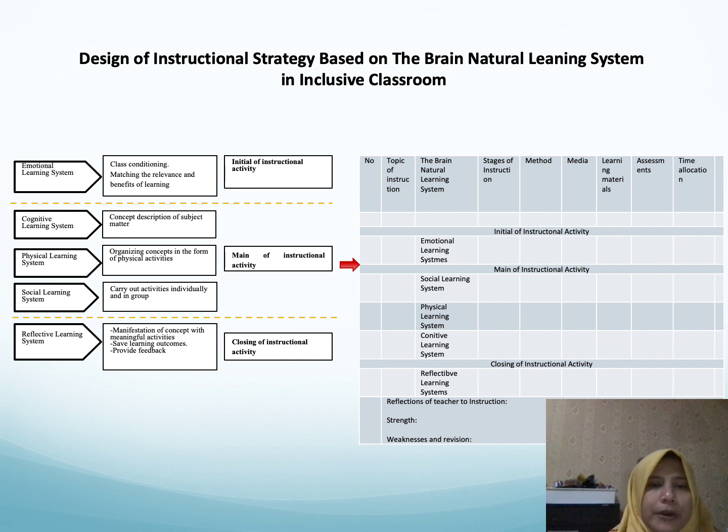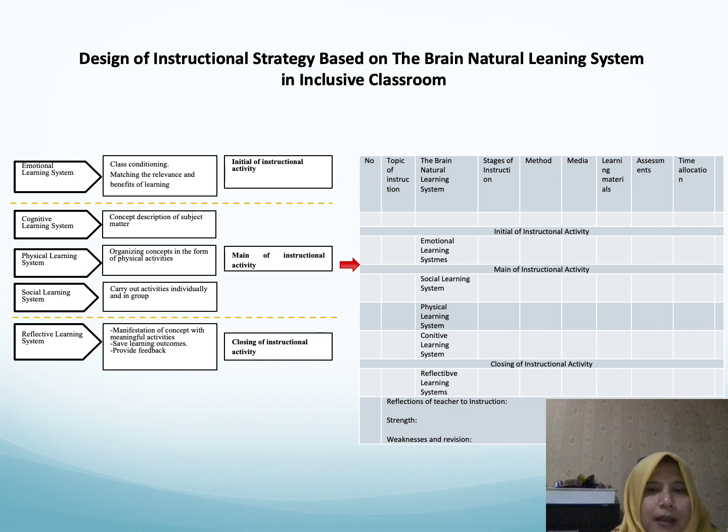So for the right side, we can see that the 5 learning systems can be made into a design for each activity related to the stage of the instruction. The teacher can make an activity in the emotional learning system as the initial instructional activity. The teacher can choose the method, media, learning materials, and the assessment.